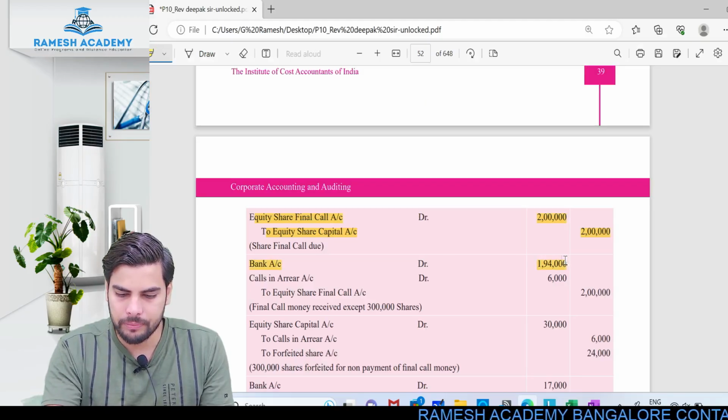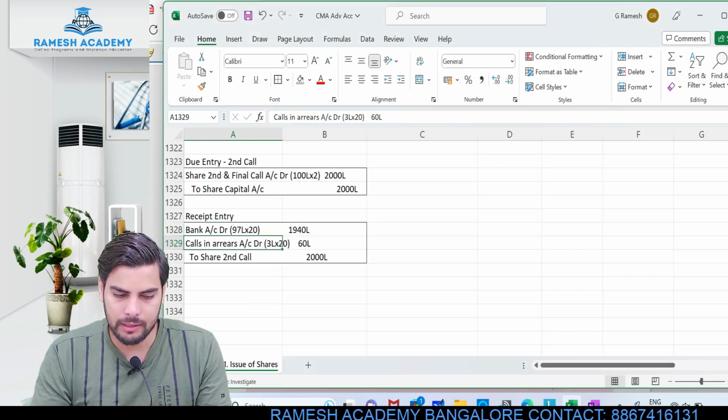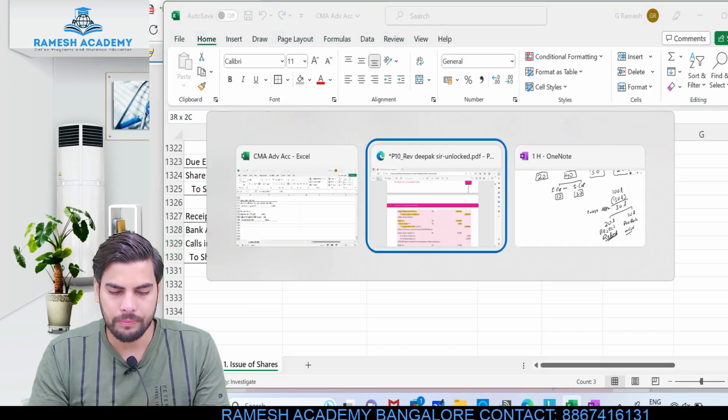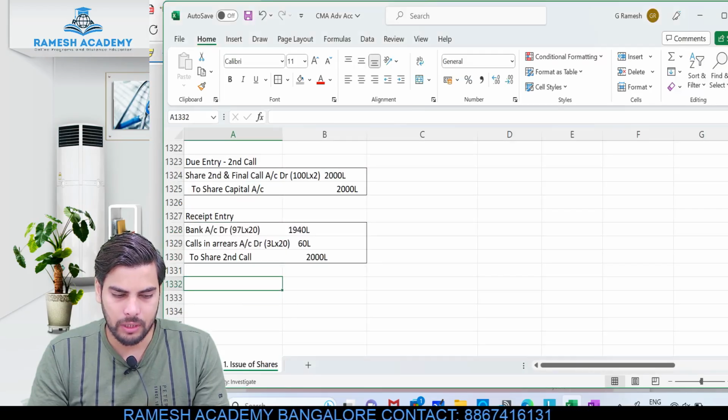Bank account debit 1940 lakh, calls in arrears account debit 600 lakh, to equity share second and final call 2000 lakh. The same entry. Clear? Now let us pass the journal entry for forfeiture. Okay, so when it comes to the entry for forfeiture,